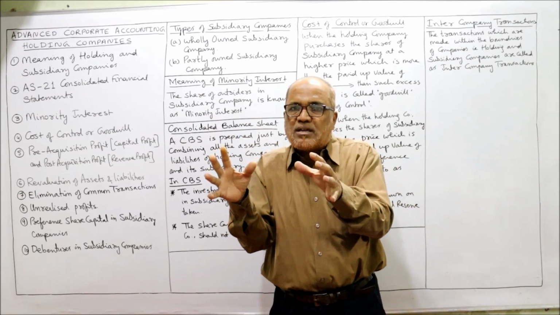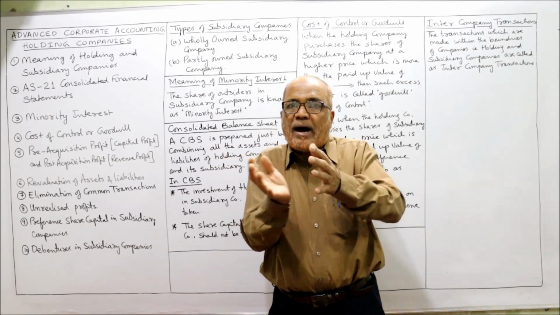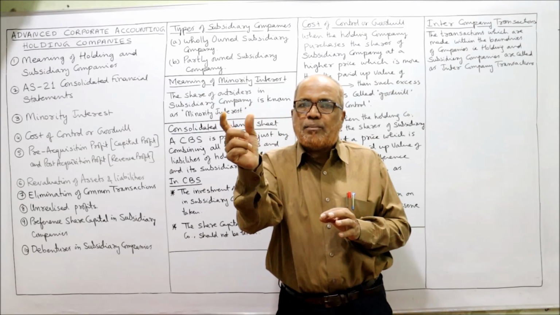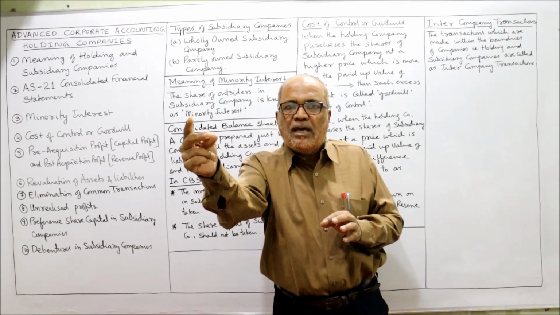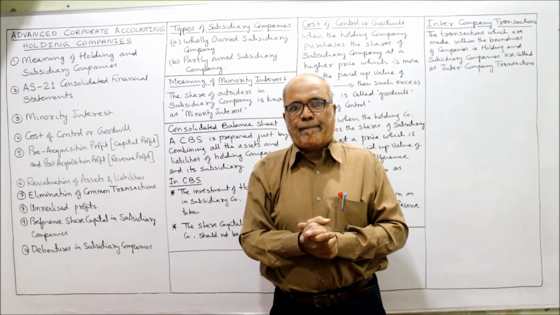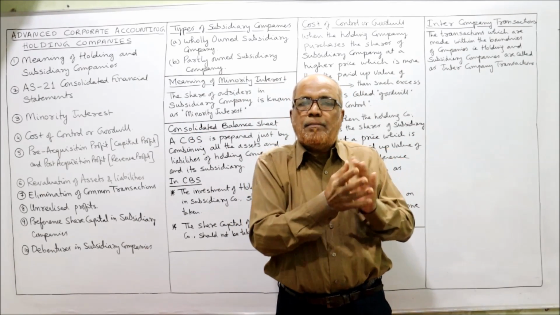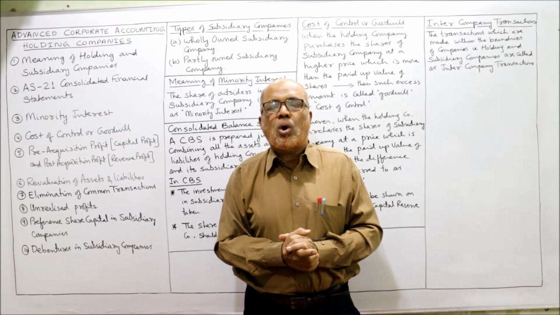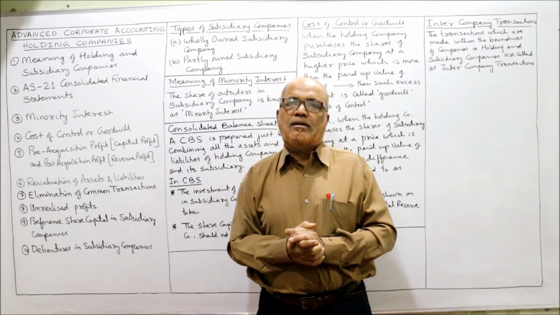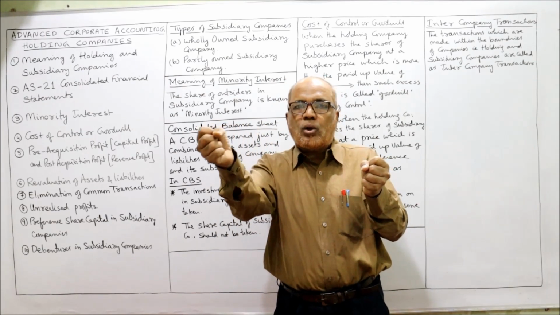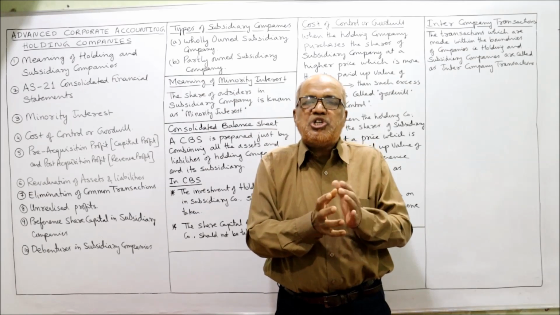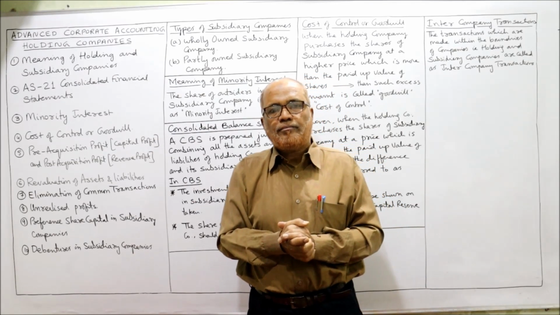That means XYZ company is controlled by ABC company, because a major part of the share capital of XYZ company is held by ABC company. So ABC company is called the holding company and XYZ company is called the subsidiary company. The holding company will control the subsidiary company because it has purchased a majority of shares.